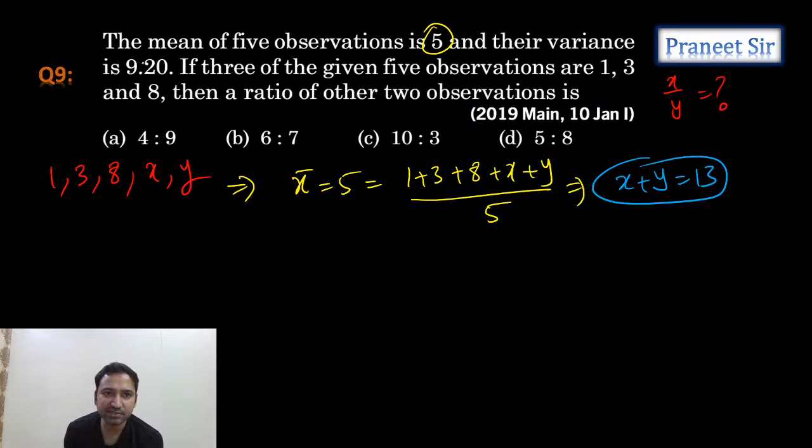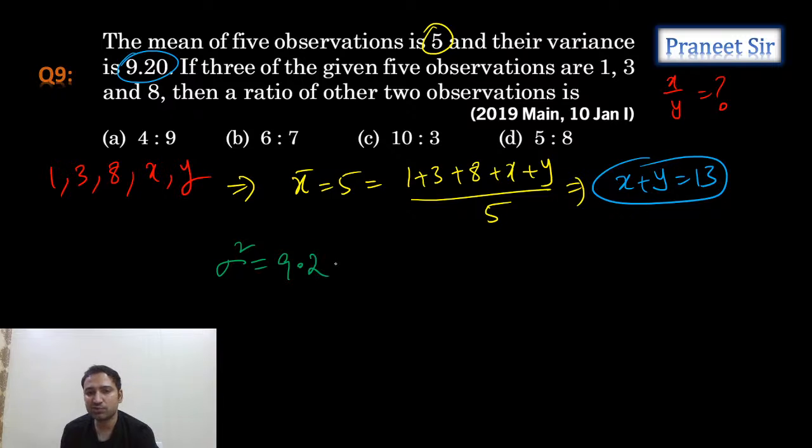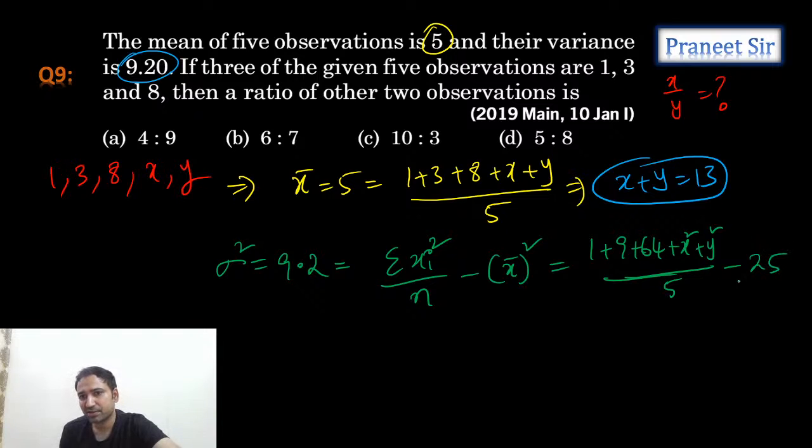Next, he gave the variance formula. Let's apply the variance formula. The variance formula is sigma square, which is 9.2, equal to sigma xi square by n minus x bar whole square. This is the formula. If we use this, let's see what we get. Sigma xi square is 1 plus 9 plus 64 plus x square plus y square, by 5, minus x bar whole square. x bar is how much? 5. So 25. Now cross multiply this. You can multiply with 5, guys.